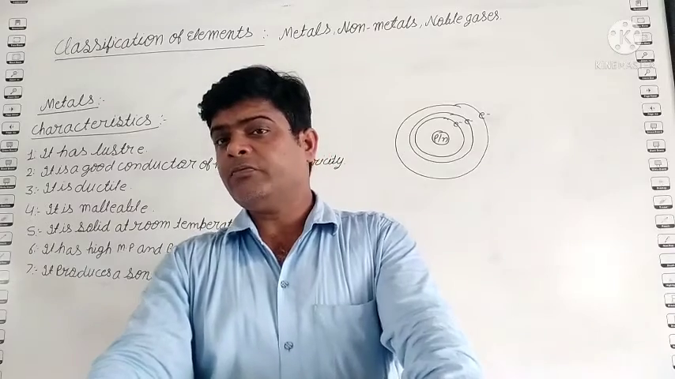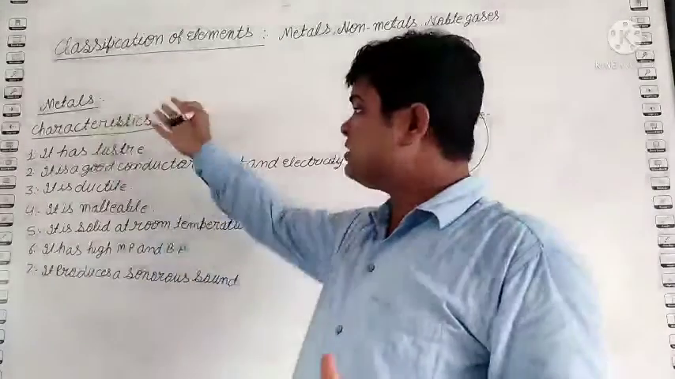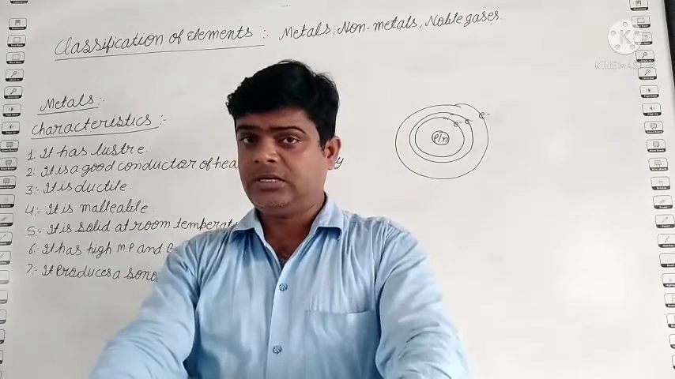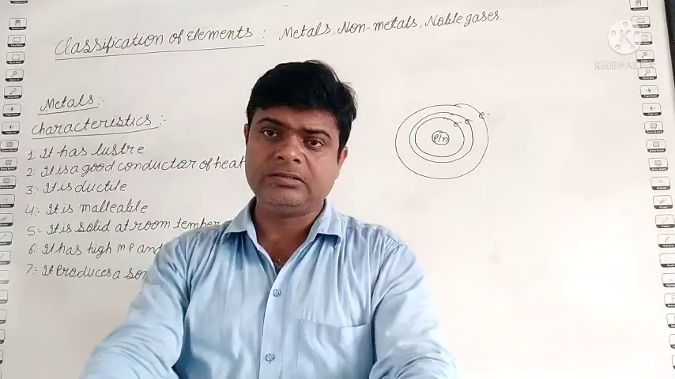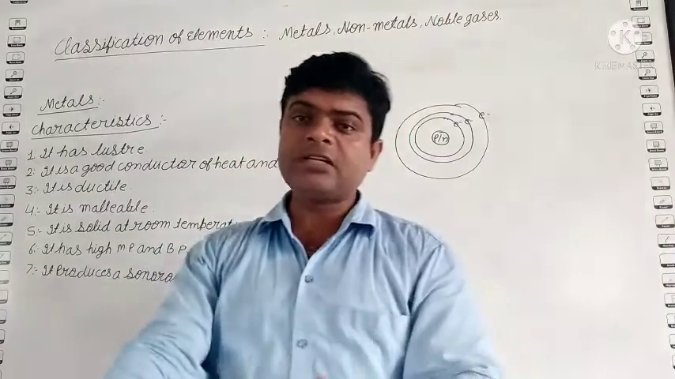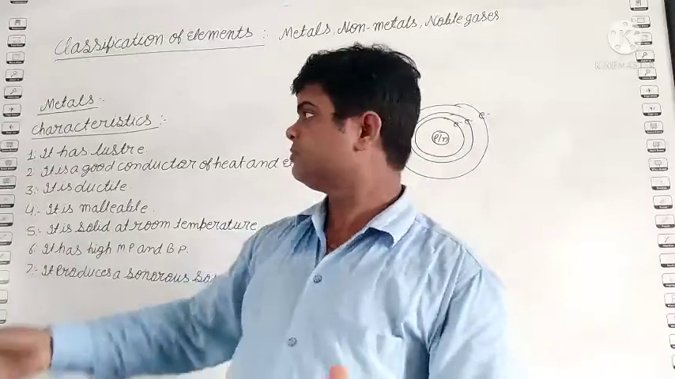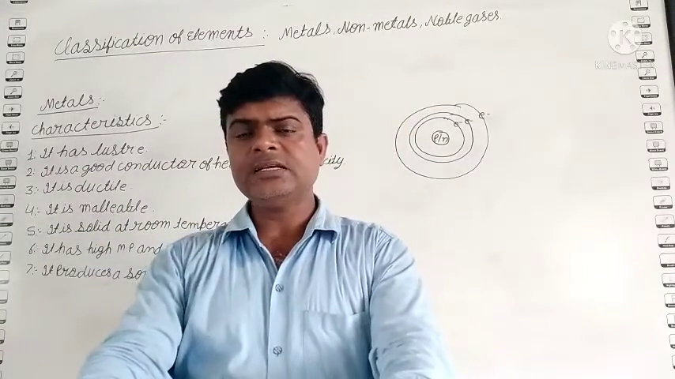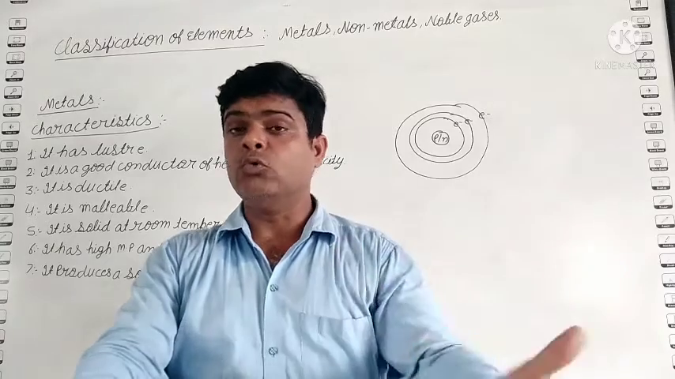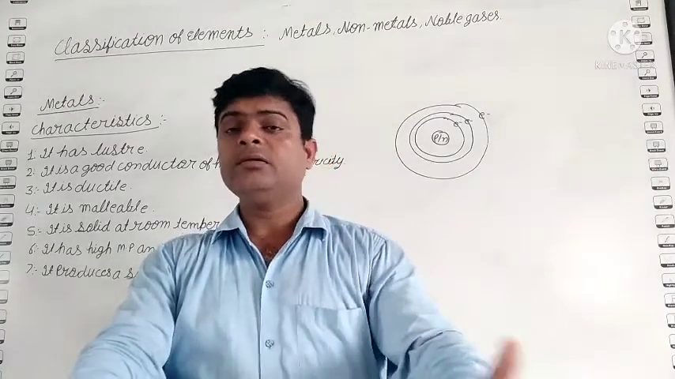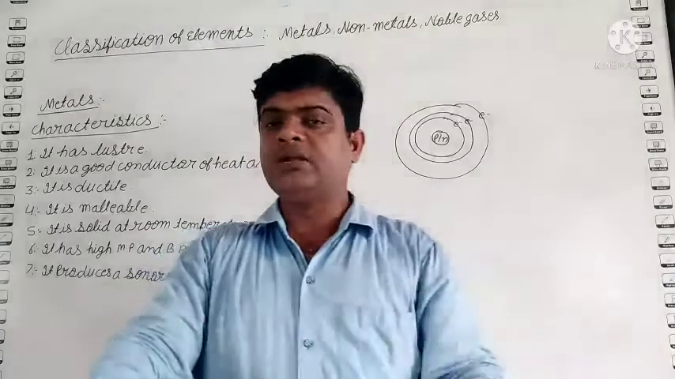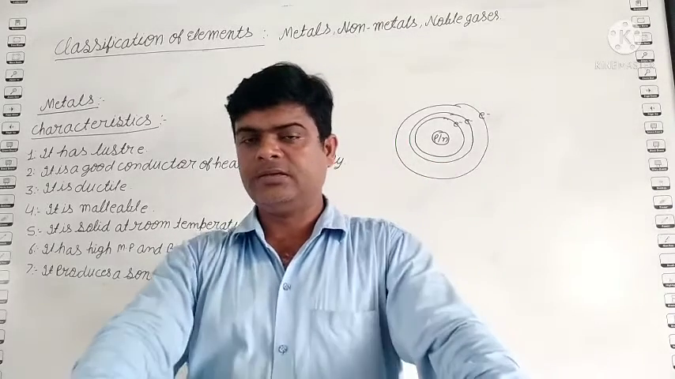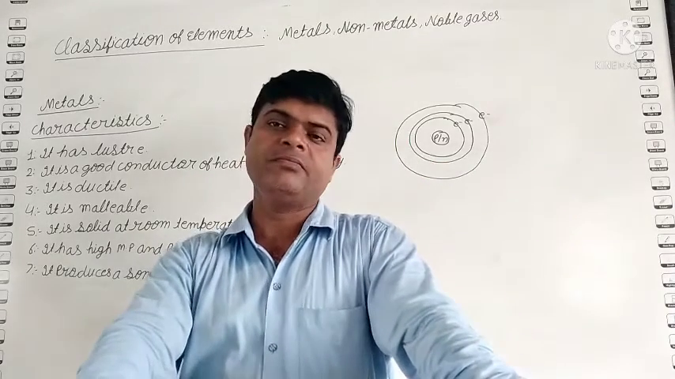But here we study only the characteristics of the metals, means how we can identify that this is a metal. It has some special properties. So what are the special properties of metals? First thing, it has luster. It has luster, means glow. When you polish the metals, they start to shine, they start to glow. This is the first property of metals.